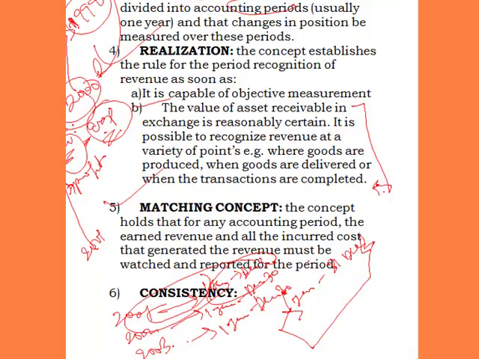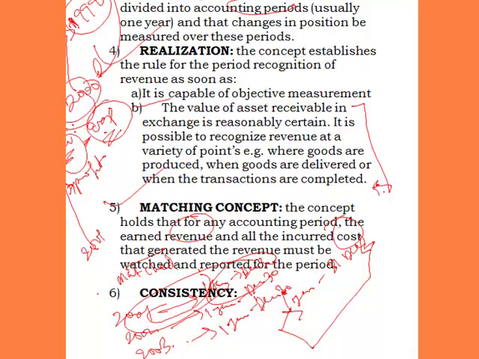So that is the matching concept. The matching concept holds that for any accounting period, the revenue and all the incurred costs that generated the revenue must be matched and reported for the period. It means it is the revenue and the cost for the period that should be matched for you to determine the profit of the period.